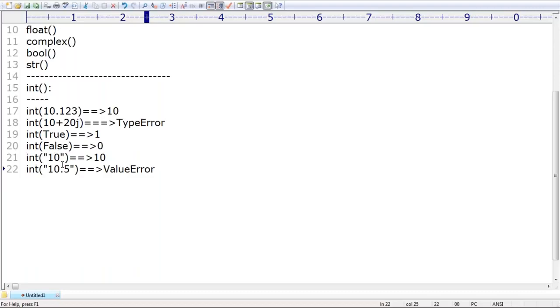If you want to convert string type to int type, this string value compulsorily should be an integral value, and it should be of base 10. Make sure this is what you people should be aware of.